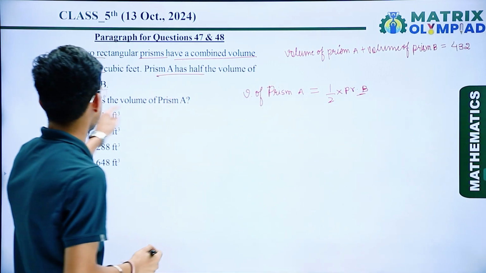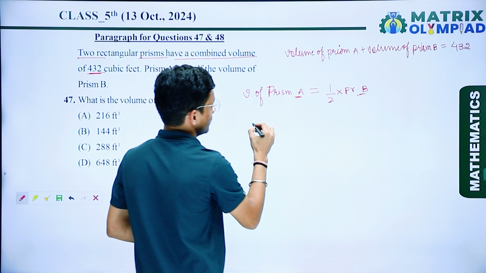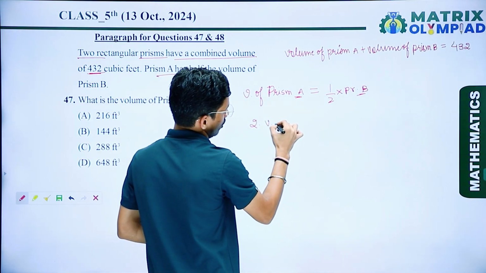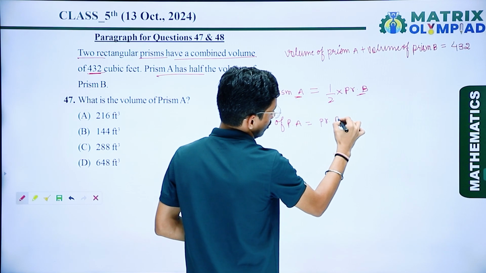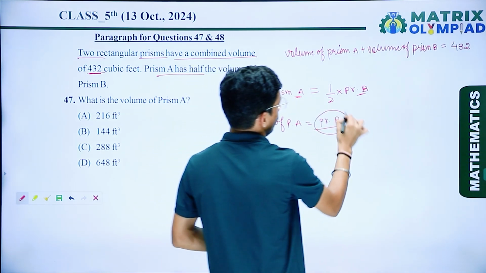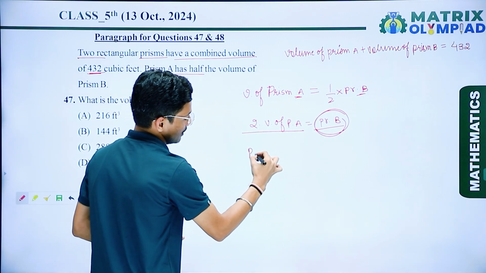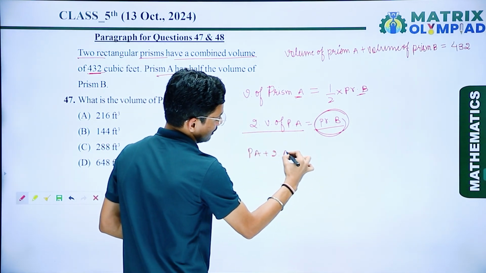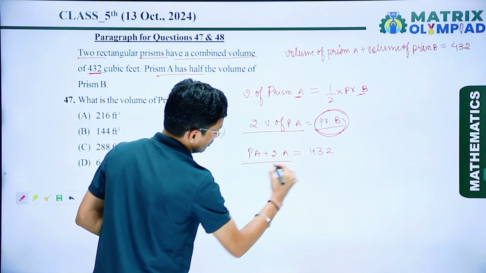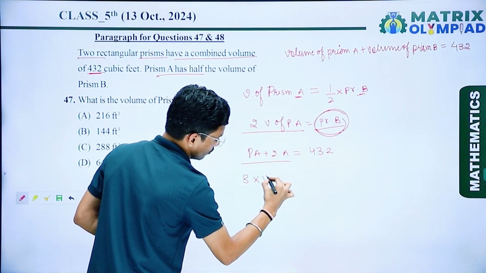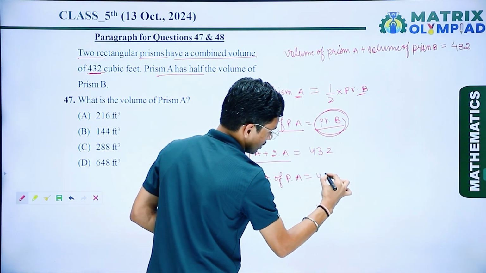Now we have to find the volume of prism A. If I transfer, 2 times the volume of prism A is equal to the volume of prism B. So if I put the value of prism B as 2 times the volume of prism A, prism A plus 2 times prism A is equal to 432. If I add, 3 multiplied by the volume of prism A is 432.